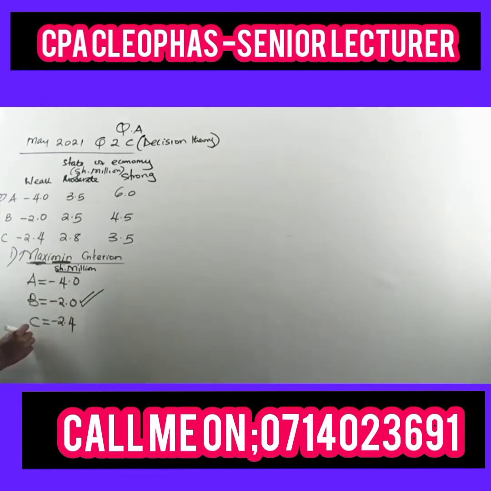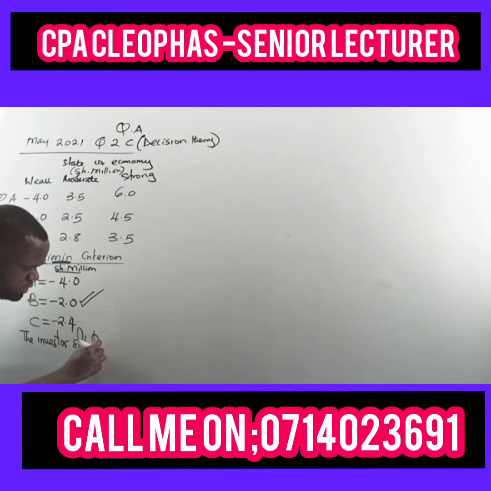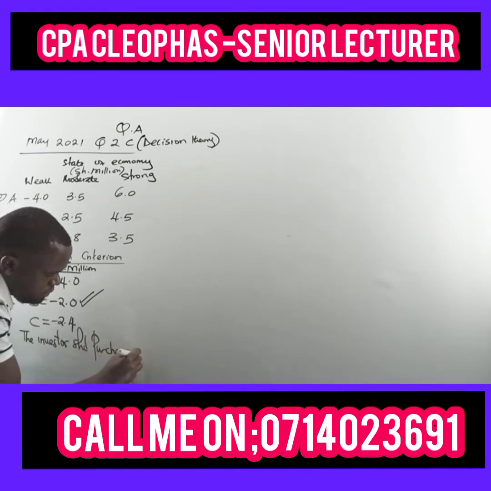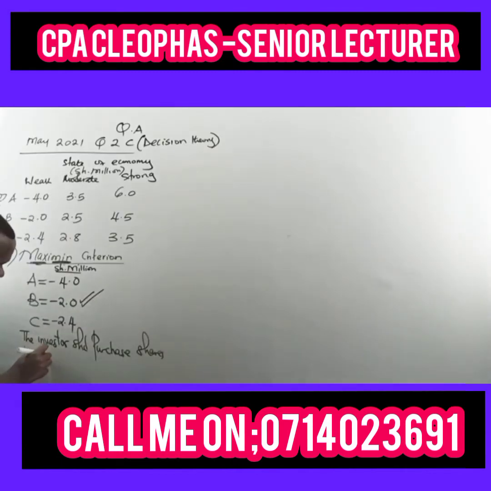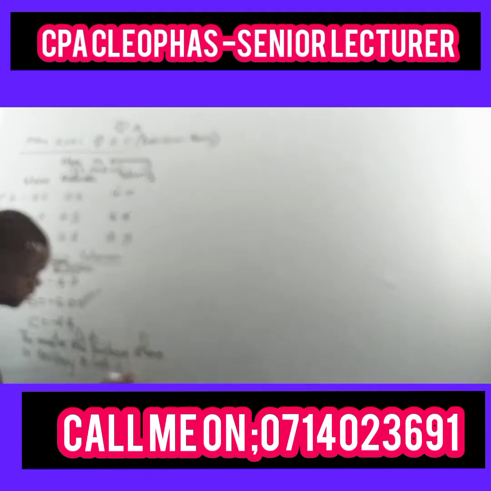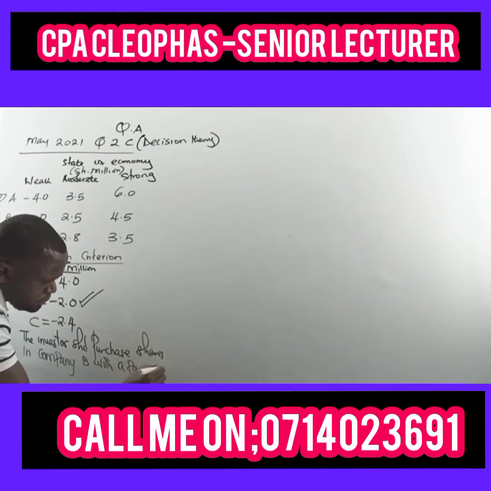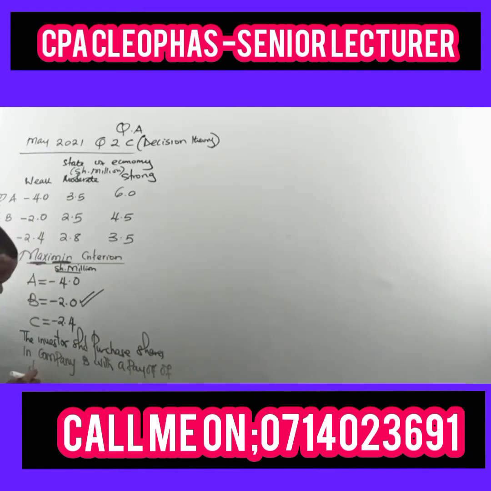So advise this investor: the investor should purchase shares in company B with a payoff of shillings -2.0.